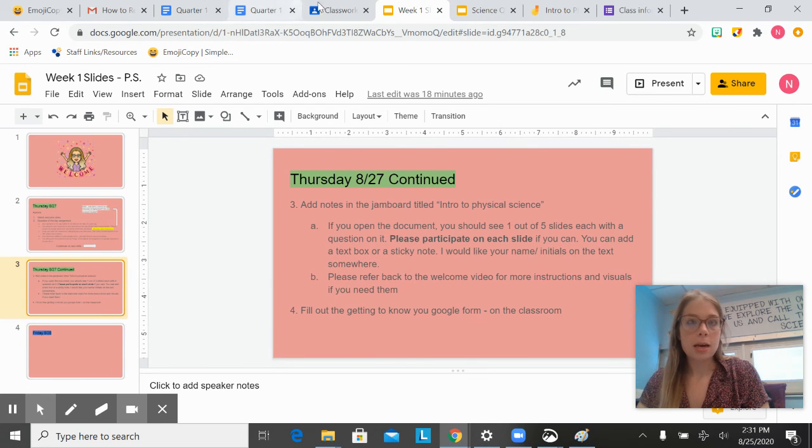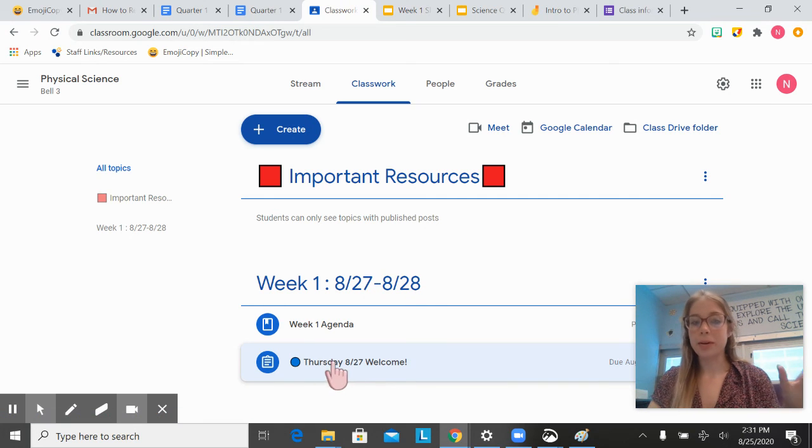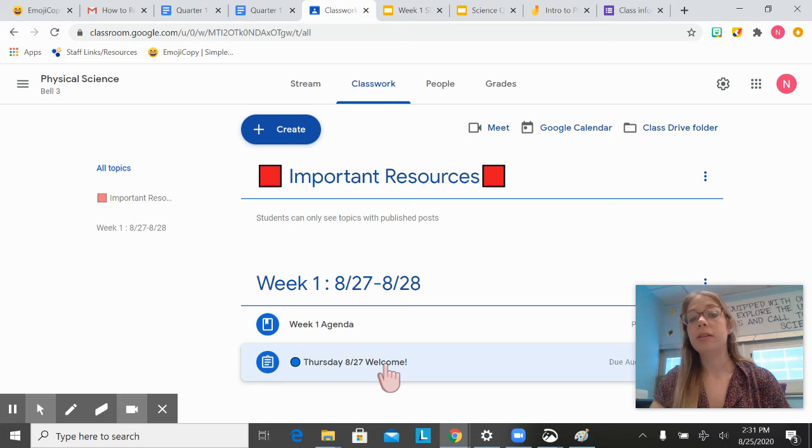Okay? So, sorted by weeks, I'm going to organize it by title, date, color. Your weekly slides will have all of the instructions you need. All of your links will be on that given day. I know this is going to be a very weird year. A lot of your teachers are doing different things, and I'm aware of that. I'm trying to make this flow well in my brain, therefore, hopefully, it flows well in your brain.